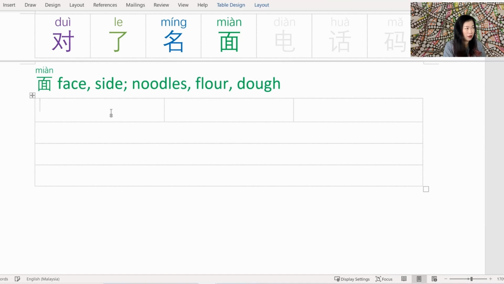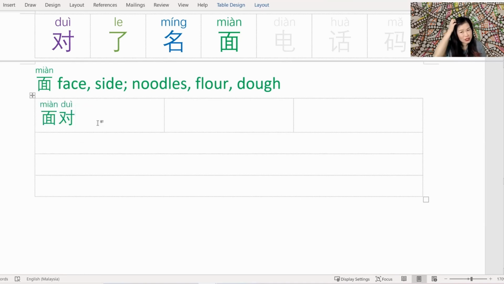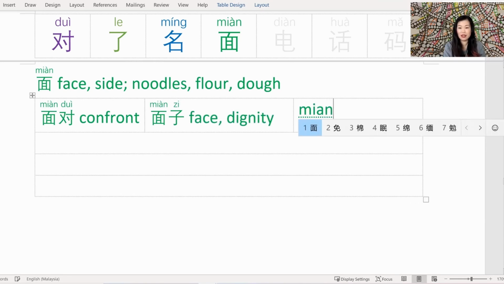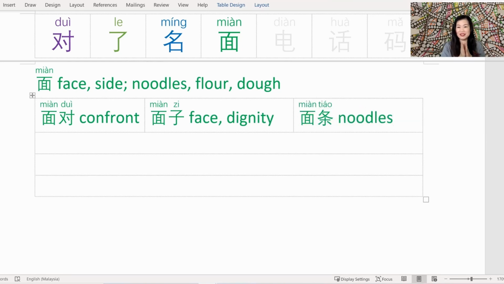Words using miàn are 面对. If you're scratching your head and thinking, hang on, that looks really familiar, that's because a few minutes ago we just learned 对面. Two same characters but in reverse. 对面 we learned a few minutes ago meant opposite location-wise. 面对, however, means to face up to, confront. Then we have 面子. 面子是 face or dignity or honor. And my favorite word is 面条, noodles. Yes, let's create some sentences to see how we can use 面对, 面子 and 面条.